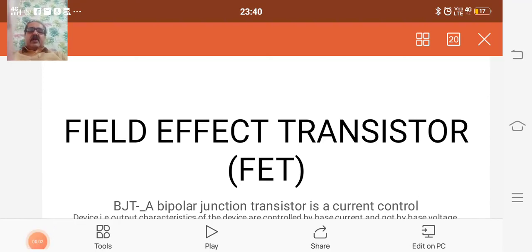Hello friends, today we are going to learn a new article, that is FET. FET means field effect transistor.